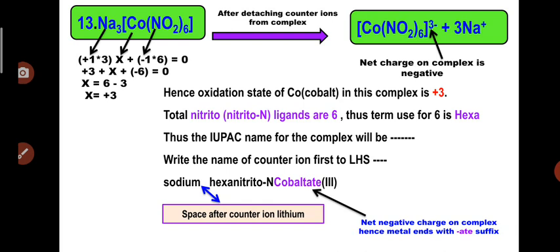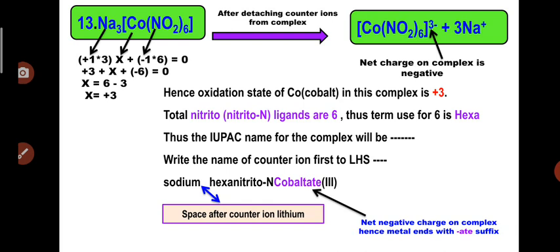When we shift the +3 and -6 to the other side of the equal sign, the positive quantity becomes negative and the negative quantity becomes positive. That is the rule of math, and every one of us knows this concept. So X = 6 - 3, X = +3. Again the central metal atom cobalt has the +3 oxidation state. So we can see that cobalt has the +3 oxidation state.